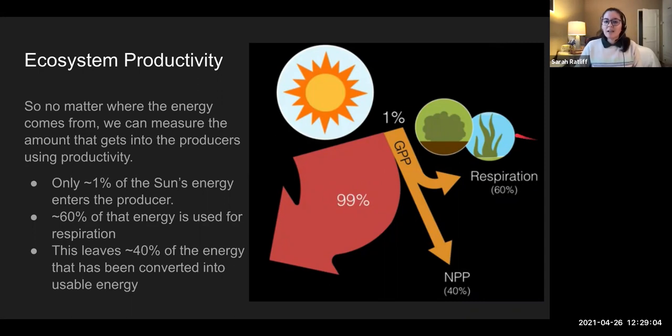Now, in order to be a living thing, these plants are going to use some of that energy. They're going to respirate, and that takes about 60% of the energy of that GPP. Whatever's left over, that gives us our NPP, or net primary productivity. It'll be about 40%. I always say about because no organism is like, oh, shoot, I hit my 60% max, I need to stop and leave the rest for my NPP. No, it's all just sort of approximate.